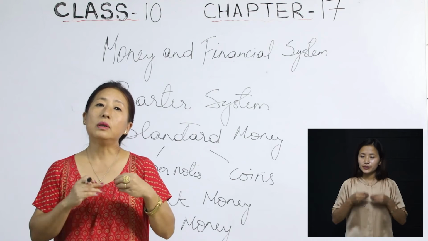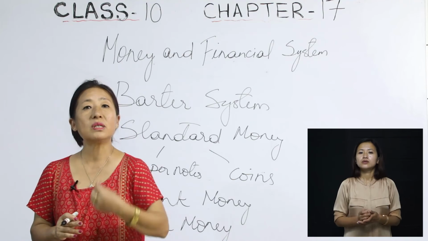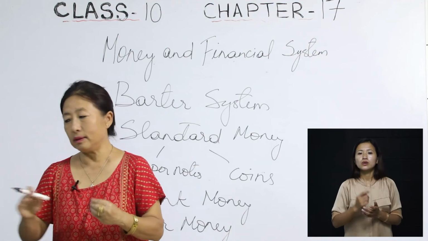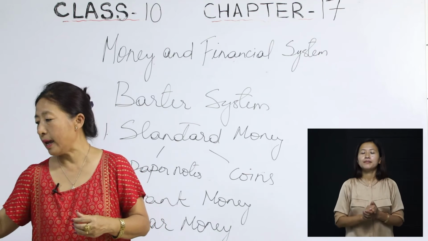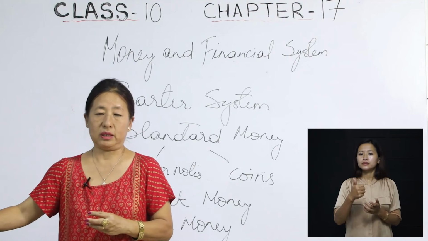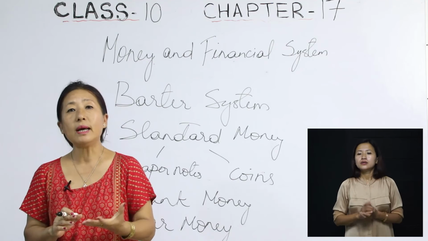Lender means the person who is giving the money, borrowers means the one who is taking the money. So there will be an agreement between the lender and the borrowers of money, goods or services. It can be to do with money, goods, or services.